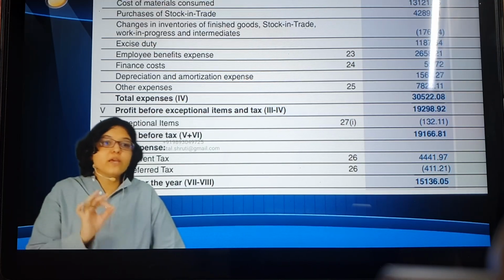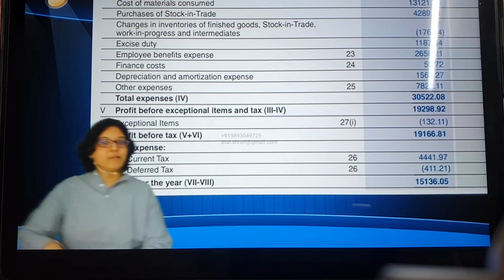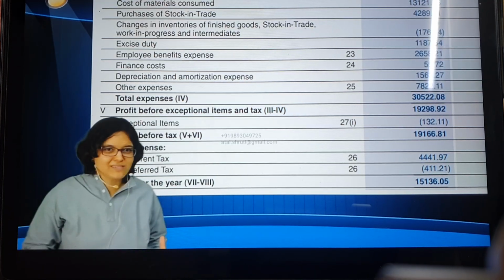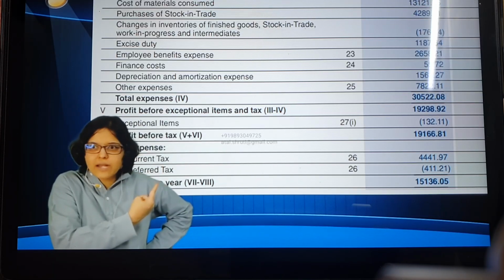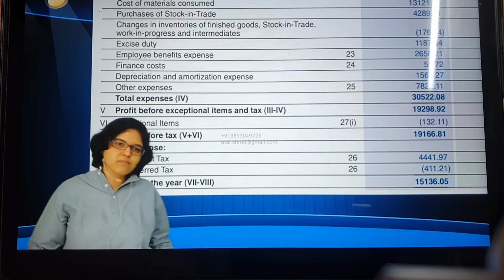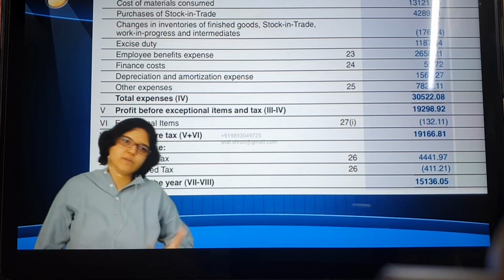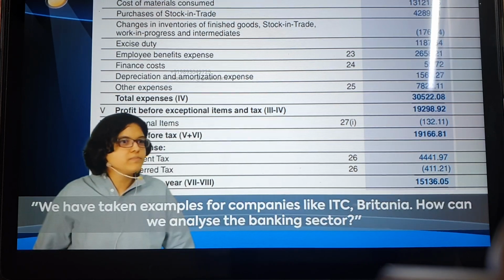That will come under exceptional items only if it is material. So basically, exceptional items can be income or it could be an expense. But how will I understand whether it's an income or expense? If it is having this bracket, it's an expense. If it is without bracket, it's an income. If it is material, then it will be written. If it is not material, then other income or other expense.